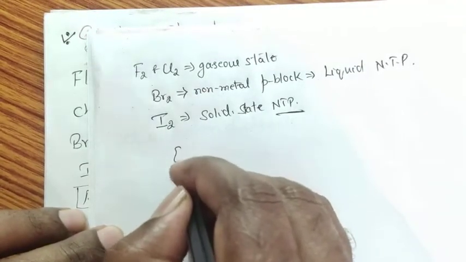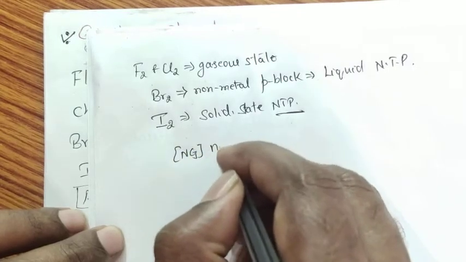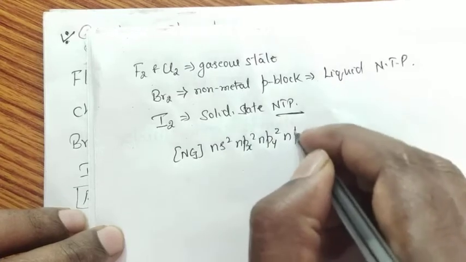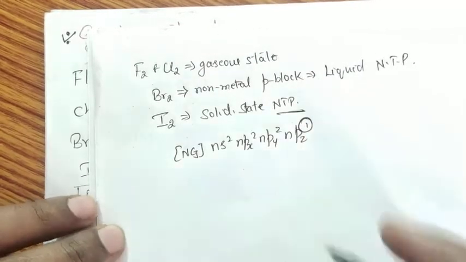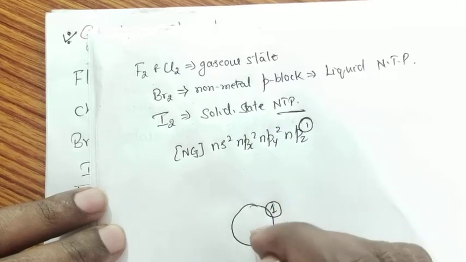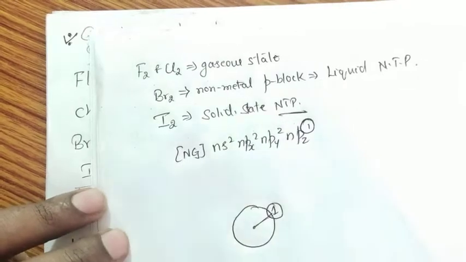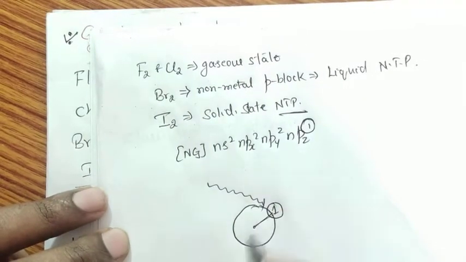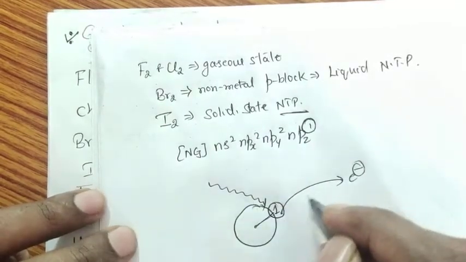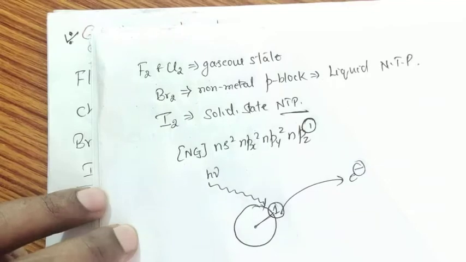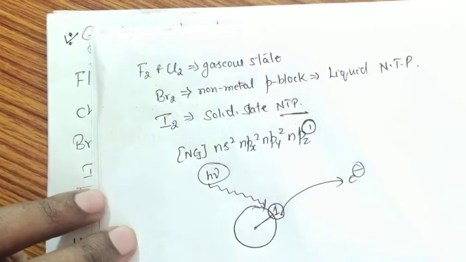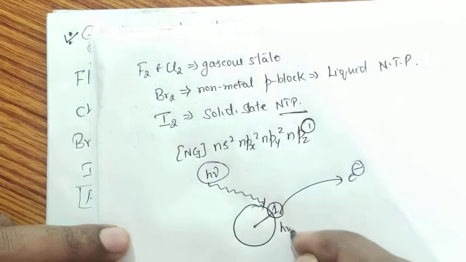All these elements, if I write the general outermost electronic configuration, noble gas ns2 npx2 npy2 npz1, contain only one electron in the outermost energy level, which is far away from the nucleus. Therefore, whenever a particular frequency of radiation falls on it, this electron gets excited. This is the h nu, the maximum amount of energy which is coming from the source, h nu naught.